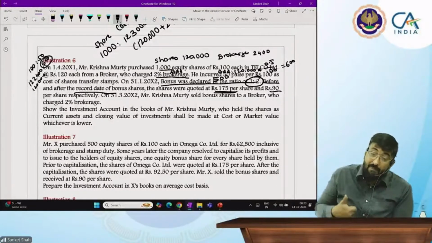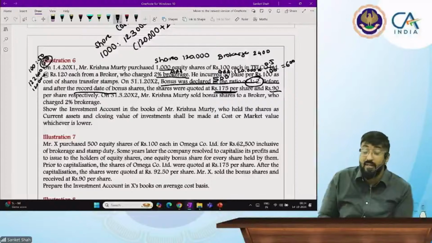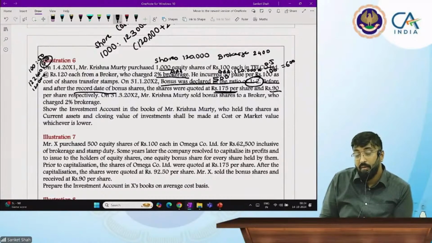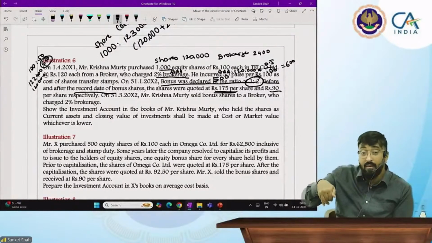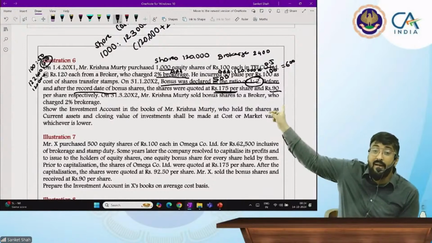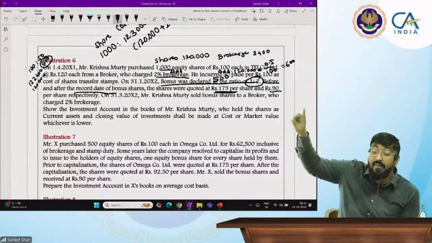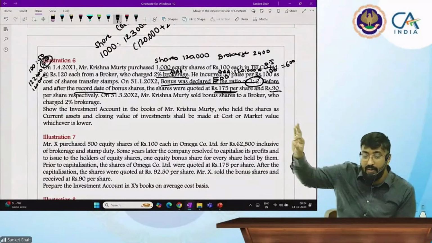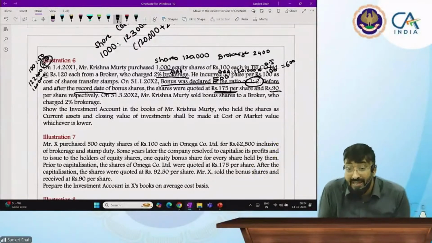Now tell me, after bonus shares, in the market, do we have more shares or fewer shares? Sir, more shares. We will have more shares, so the price will go down. Yes sir. Therefore the price is 90 rupees after bonus. Keep in mind, the market will correct its prices after bonus shares. Any company, if they are issuing bonus shares, after bonus shares the price always goes down.